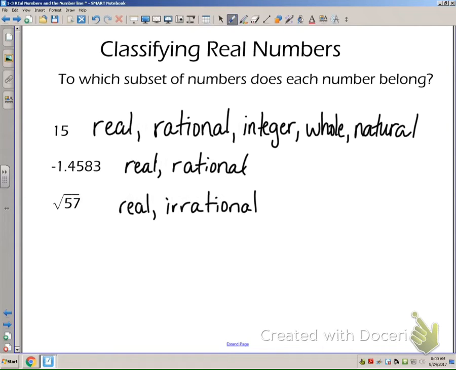This -1.4583, it only falls into the rational category because it is a decimal that ends. So since that decimal's on there, it's not an integer, it's not a whole number, it's not a natural number. However, 15 is a natural number. It's a number we can count by. It's a whole number, it's an integer, it's rational, and of course it's real. And the square root of 57, it's not a perfect square, so it is irrational.